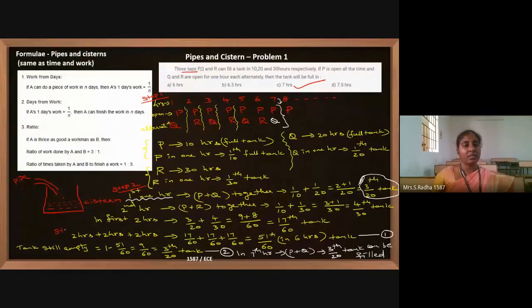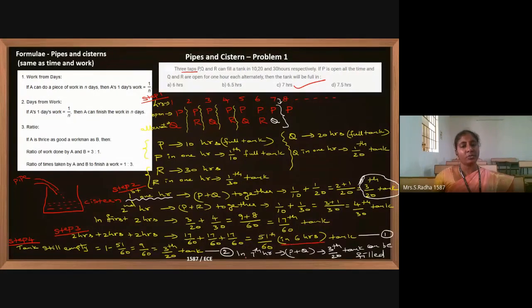In step 3, we are repeating that 2 hours so that when the numerator 17 crosses 60, after 3 times repetition it will cross. So we are fixing it within 3 times. So in 6 hours, 51 by 60th of the tank is filled. Now in step 4, we are finding how much of the tank is empty, and comparing it: in the 7th hour, who is working? P plus Q, because 6 hours are completed.